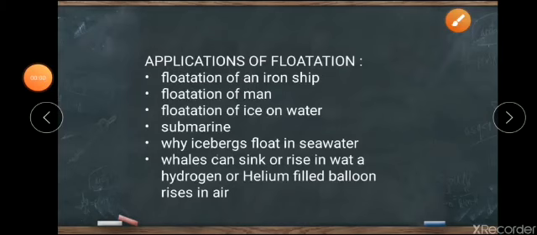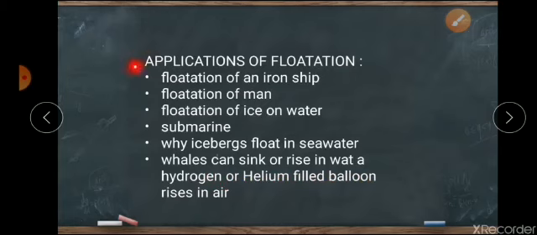Depending on the three conditions, you have the applications of flotation: why an iron ship floats in water, why a man floats in water, why a man is able to swim more easily in river water than in sea water, why ice floats on the surface of water, the working of submarines, how icebergs float in sea water, how whales can sink or rise in water according to their wish, and why hydrogen or helium filled balloons rise in air.